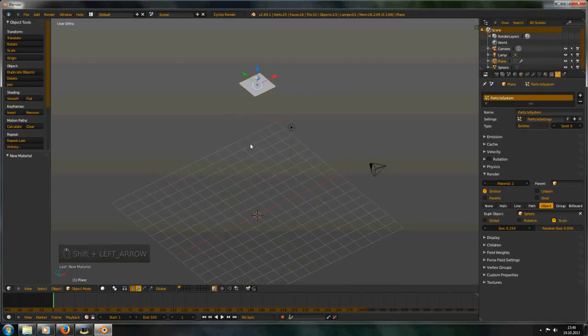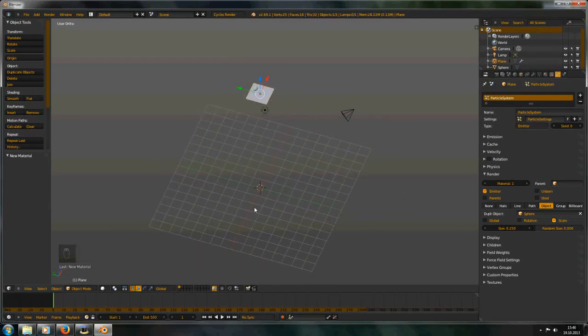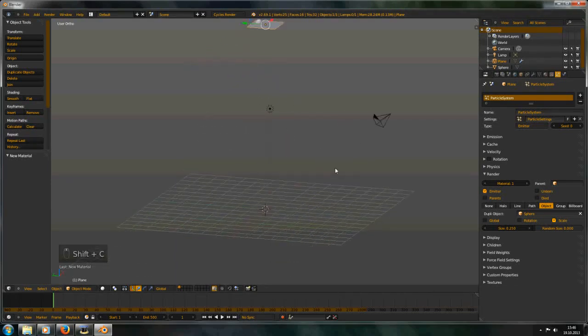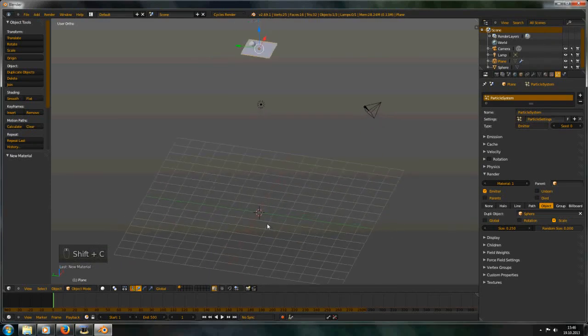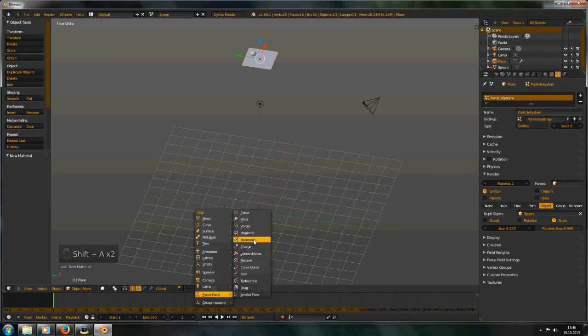And now let's add the force field. Make sure your 3D cursor is at the center. Of course you can have it something like here, but then the particles will move to this point, but I think I will have it at the center. Let's press Shift A and force field and harmonic.